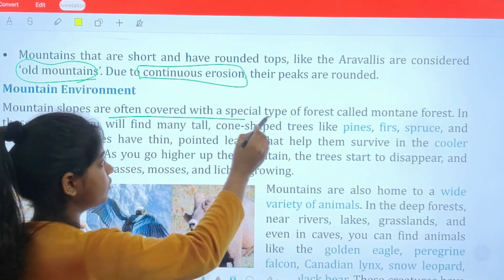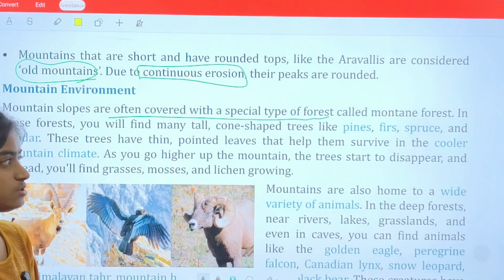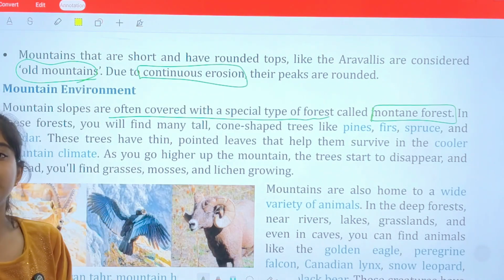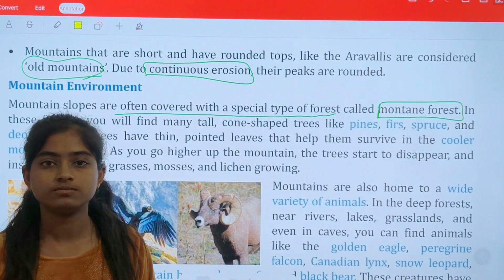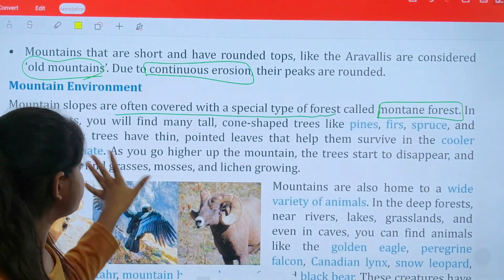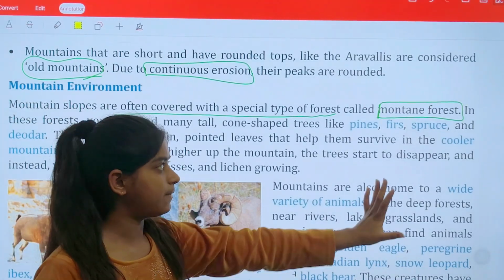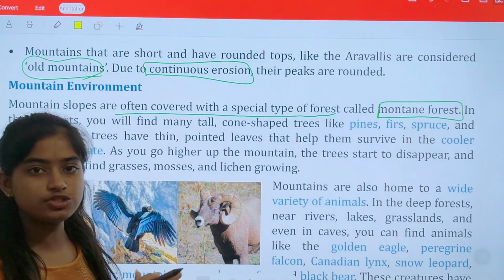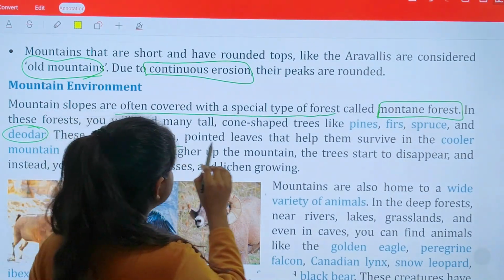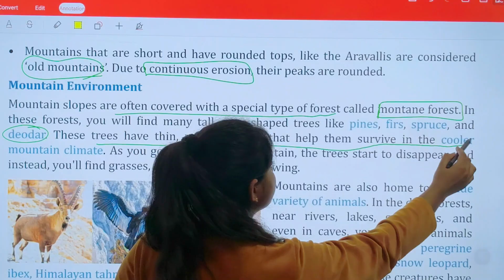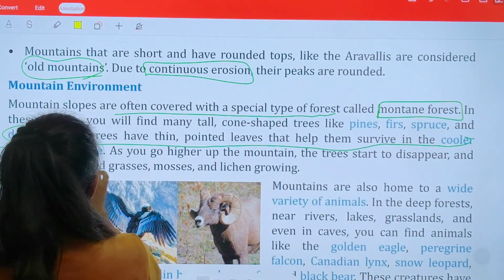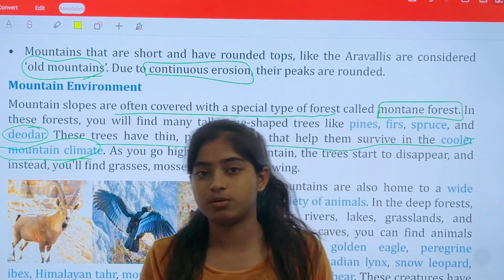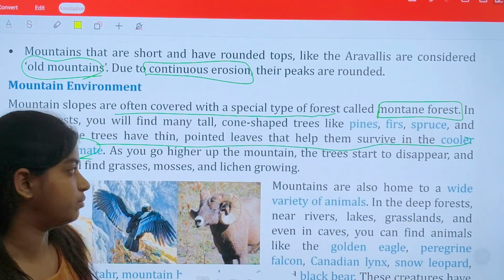Mountainous slopes are often covered with a special type of forest, which is known as montane forest. In these forests, you will find many tall cone-shaped trees like pines, firs, spruce, and deodars. These are the kinds of trees which you will find in such mountain areas. These trees have thin, pointed leaves that help them survive in a cooler mountain climate. That means these thin leaves help them survive in that cooler atmosphere, which many plants are not able to do.